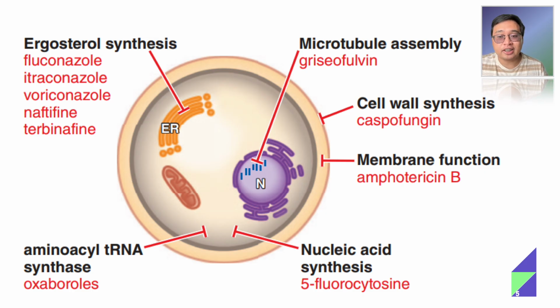So those are all azoles. And including under that ergosterol synthesis inhibitors, we also have the squalene epoxidase inhibitors. Those include terbinafine and naftifine. Right, so those are 3, working on the cell wall and the cell membrane. Those that are intracellular include the nucleic acid synthesis inhibitor, 5-fluorocytosine, and the microtubule assembly inhibitor, griseofulvin.